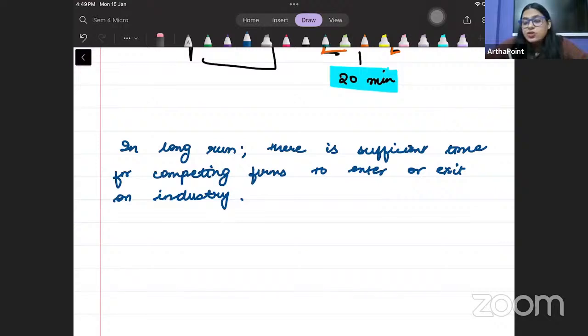Now in the exam, what kind of question will come? On the basis of long run or short run, we will have to derive the industry supply curve. हमें supply curve derive करना आएगा exam में mathematical question. So what we now want to learn is how to derive the industry supply curve in the long and short run. And that is what I'm going to do in the next. Okay, beta. Thank you.